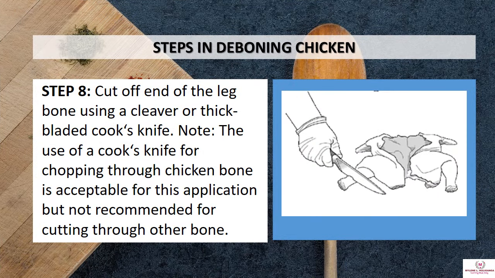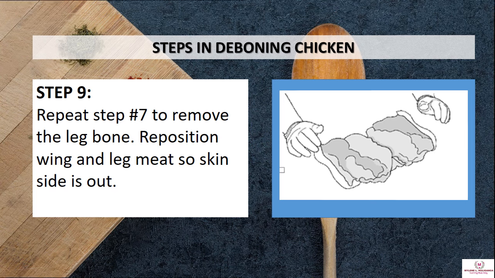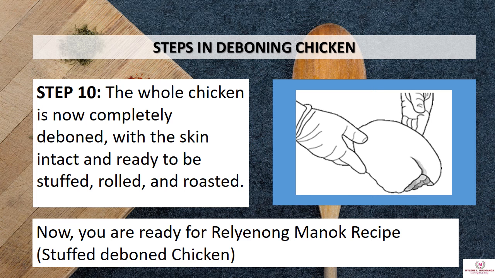Step 8, cut off end of the leg bone using a cleaver or thick-bladed cook's knife. Note, the use of cook's knife for chopping through chicken bone is acceptable for this application, but not recommended for cutting through other bone. Step 9, repeat step number 7 to remove the leg bone. Reposition wing and leg meat so skin side is out. And step 10, the whole chicken is now completely deboned with the skin intact and ready to be stuffed, rolled, and roasted. Now, you are ready for rellenong manok recipe or stuffed deboned chicken.